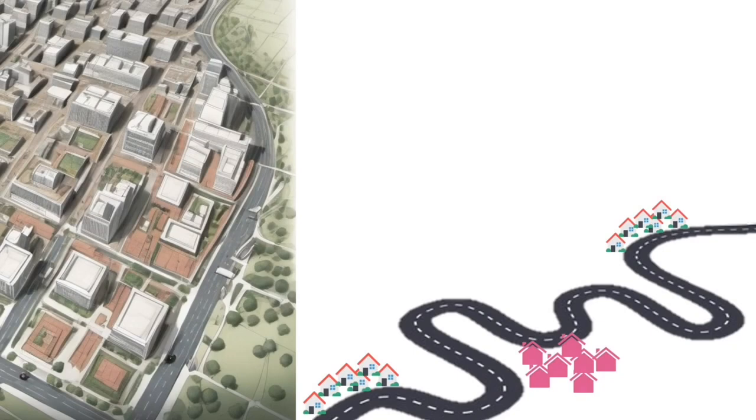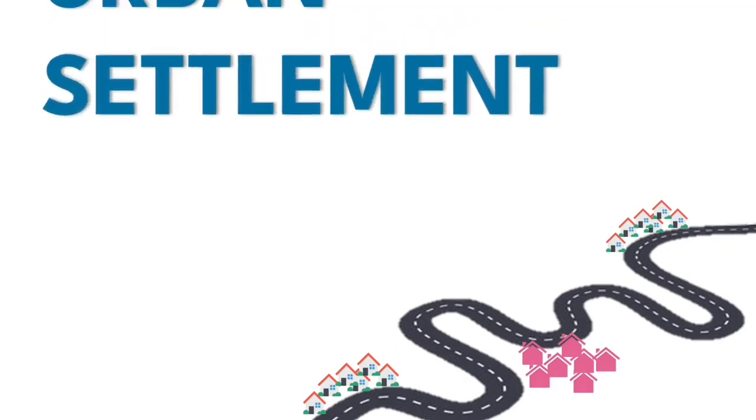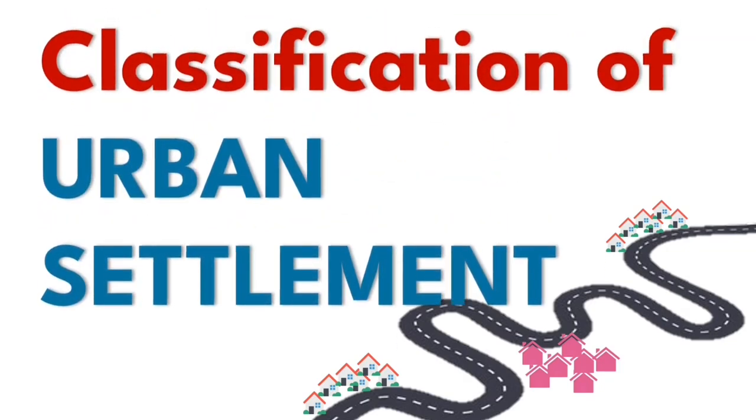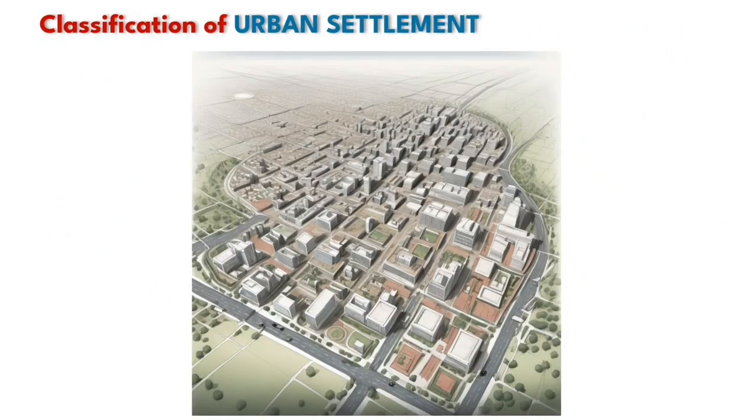So as we know, these guidelines are prepared for planning of urban areas. Therefore, it is very essential to understand what urban areas are. And URDPFI provides very rigid and fixed definitions of urban settlement. Before looking into those definitions, let's understand what a settlement is. So basically we have three types of settlements.